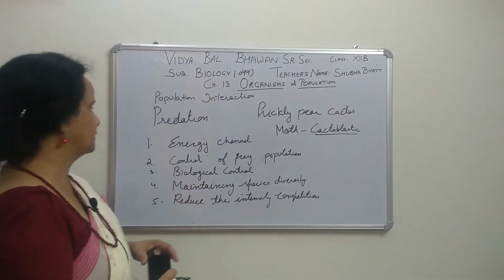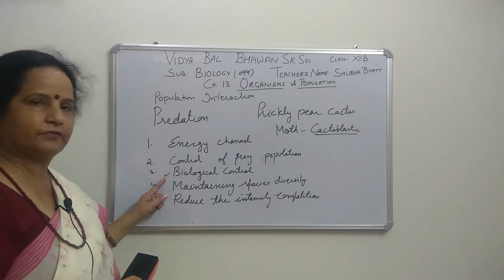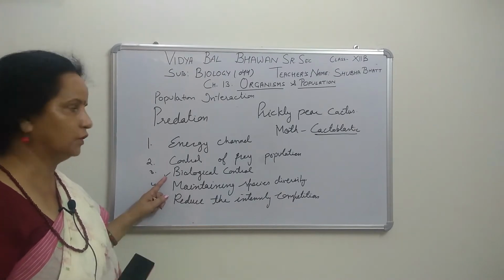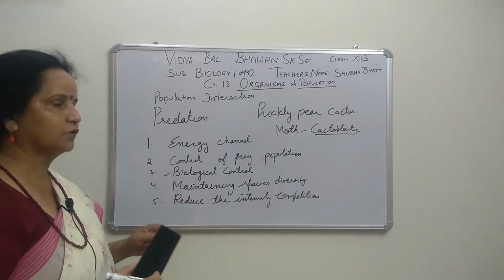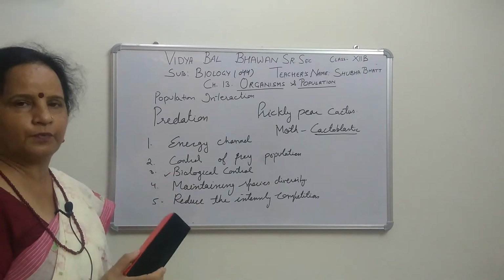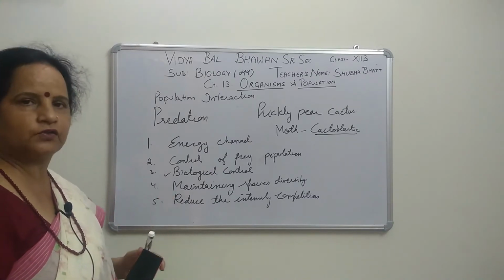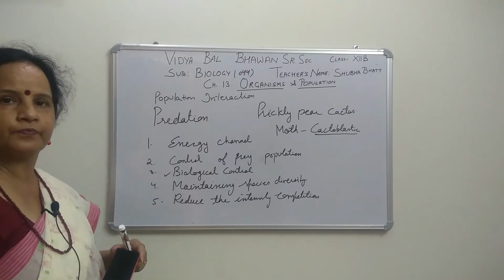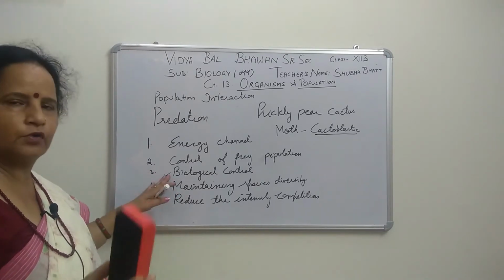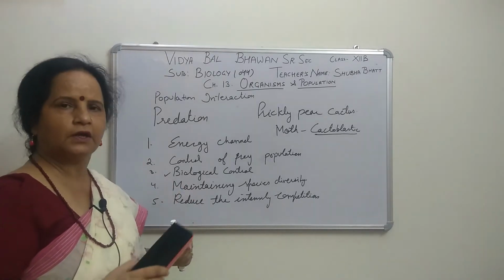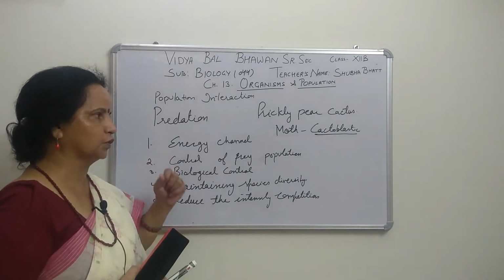Now the next one is biological control. I think there is no need to tell you much about this, because in the third unit we have done biological control. A number of bacteria we are using to control pests. Genus Baculovirus is also used for that. When we want to kill harmful species, harmful organisms, such as the pests, we kill them by biological control, using some living things. It is not given in this book, but you have heard it, I think, in class 9 maybe.